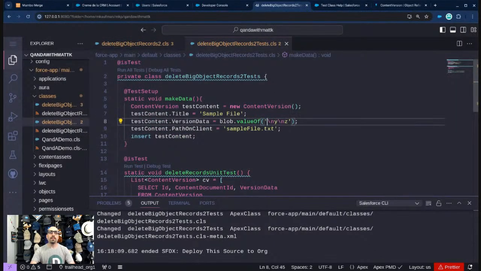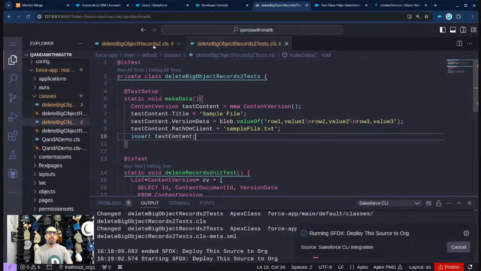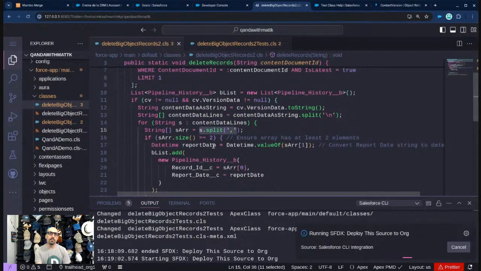Okay, so let's do something like this. We're going to call this row 1, comma, value 1, right? And then we'll do row 2, comma, value 2. And then we'll do row 3, comma, value 3. Let's do that. So it's parsing some text in here. Oh, and look at that.